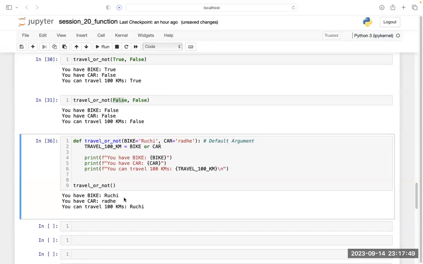Yes. Mr. Shankar? And in the last one, travel 100 kilometers. Why is it taking Ruchi only? That's what I'm explaining to you this time. See, whenever I'm defining any function, I have to call that function. Here I'm calling this function.